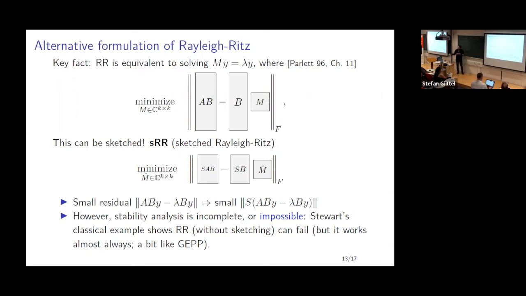And this is where things become a little bit complicated, or actually impossible, because Rayleigh-Ritz is something that everybody uses, but it's known to have pathological examples where it basically fails miserably. Even if the subspace has an exact eigenpair, you might end up with a bogus eigenpair. Obviously by sketching, we're not going to be overcoming that issue, but at least in terms of the possibility of getting a small residual, sketching is not going to harm.